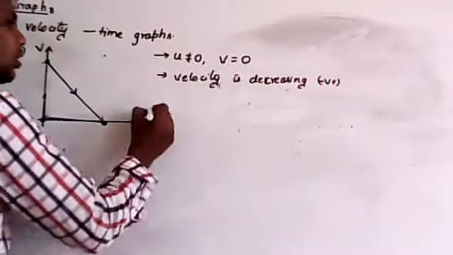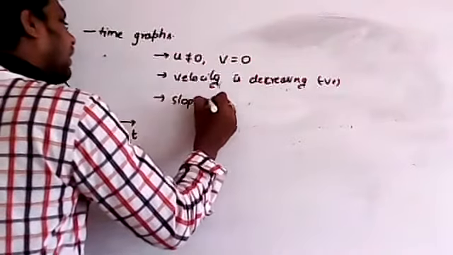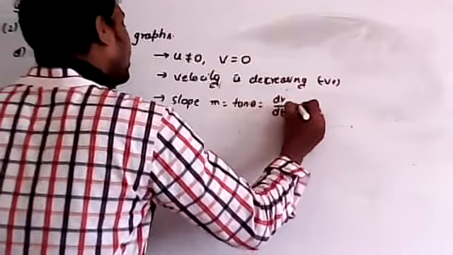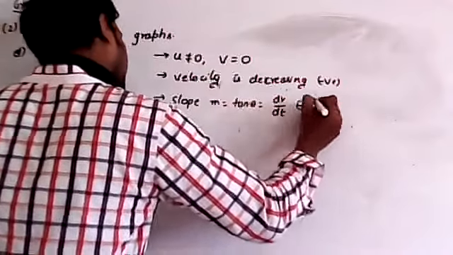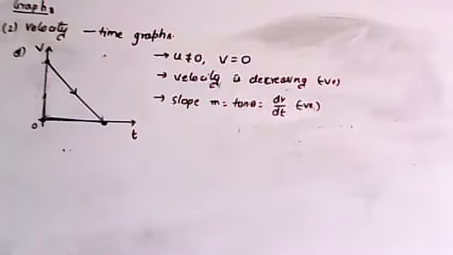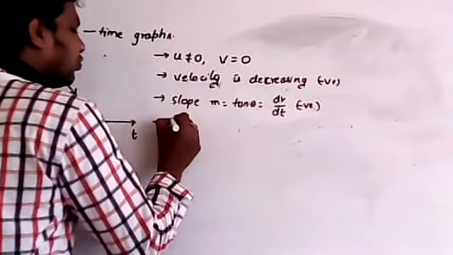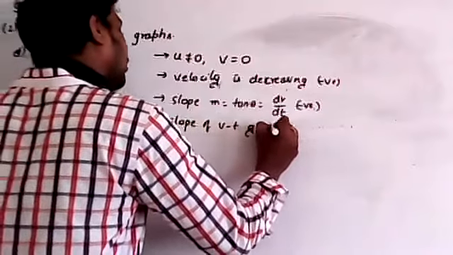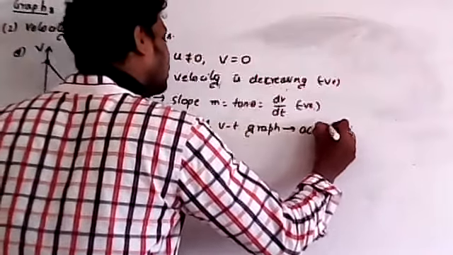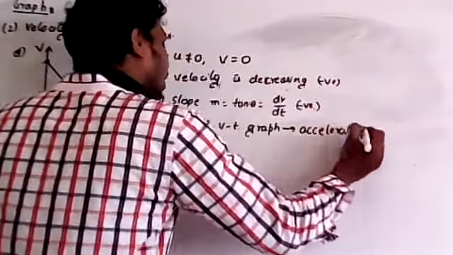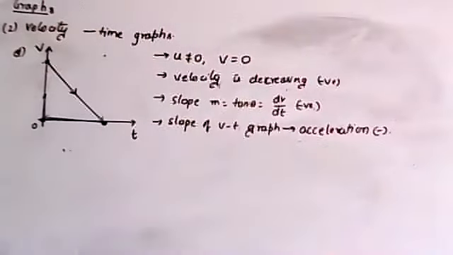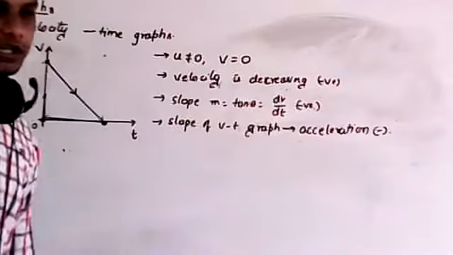Now remember, slope m is equal to tan theta, that is equal to dv by dt, which is a negative quantity. Slope of the VT graph gives what? Acceleration. But here the acceleration is negative. Why? Because the slope is negative, therefore acceleration is also negative.